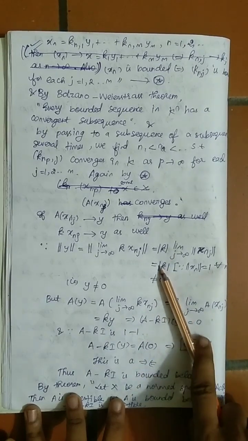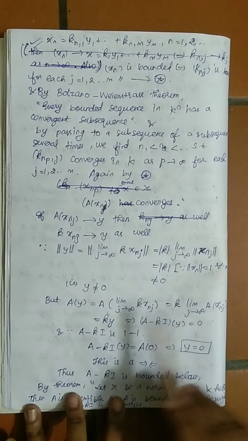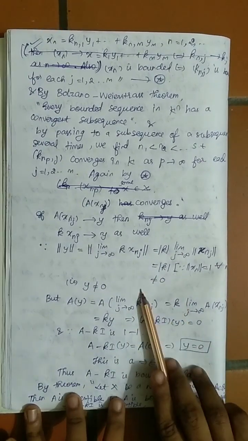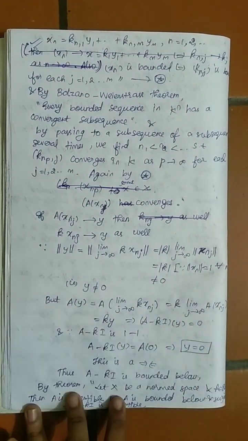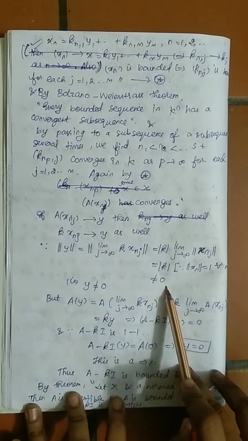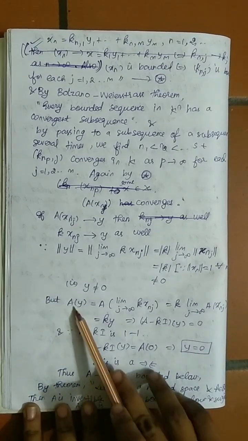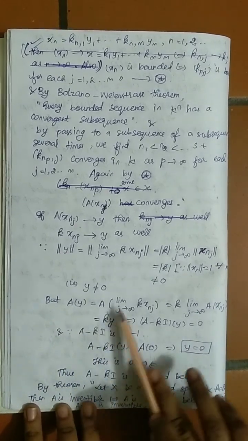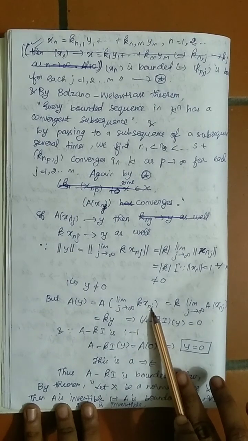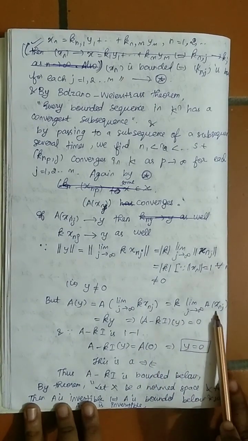But I already proved in the first few moments that k is not equal to 0. So my mod k is not equal to 0. So norm of y is not equal to 0, which means y is not equal to 0. But if I consider A(y), which is A of the limit as j tends to infinity of k x_n_j, it equals k times the limit of A(x_n_j).